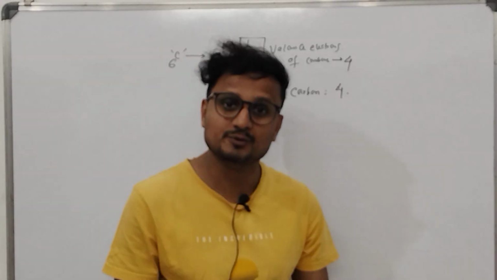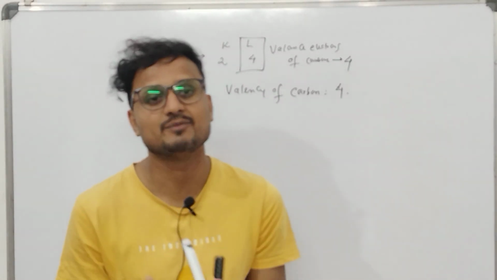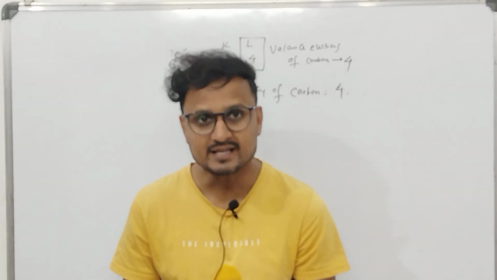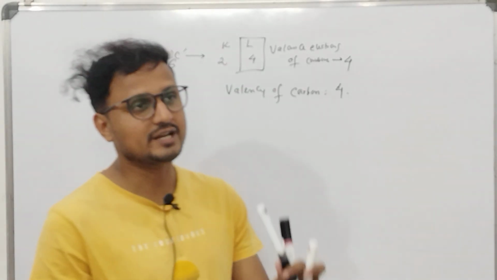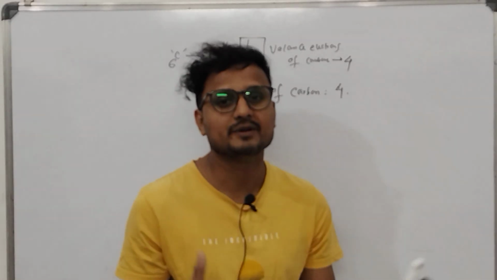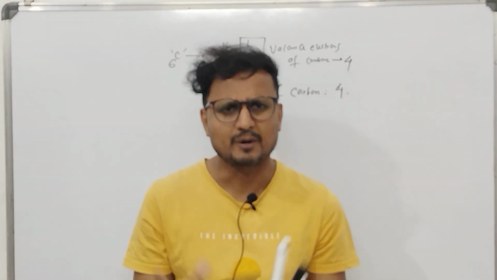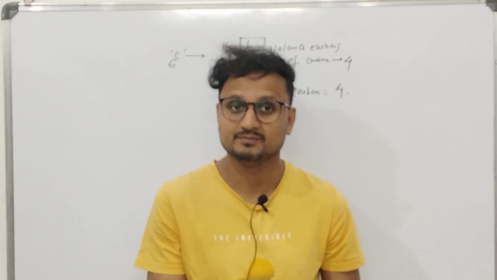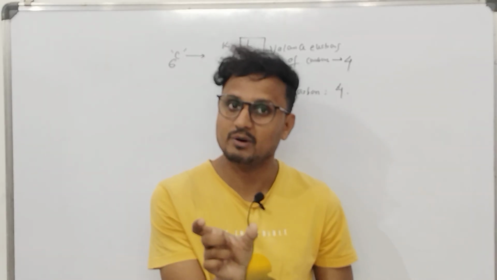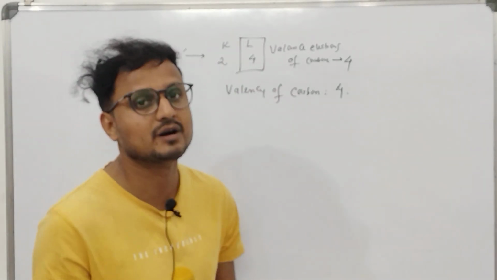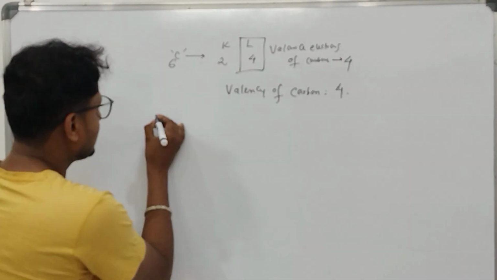Now we have to keep in mind that the valency of carbon being 4 means it has 4 hands. Now there is a property carbon has, by which carbon can make a huge number of organic compounds by forming multiple bonds. It can form a carbon-carbon single bond, a carbon-carbon double bond, and a carbon-carbon triple bond also.